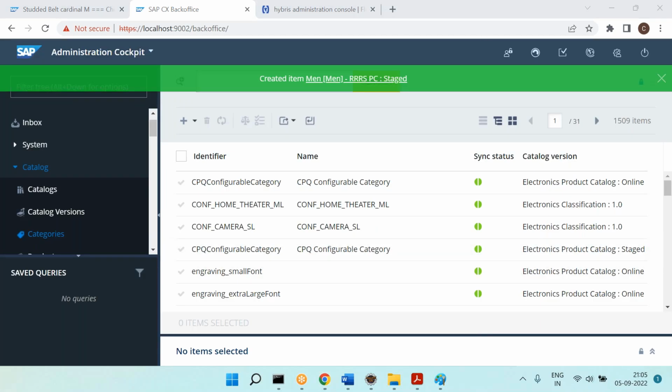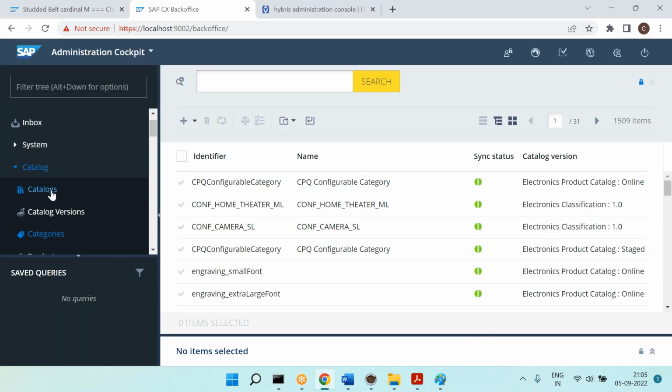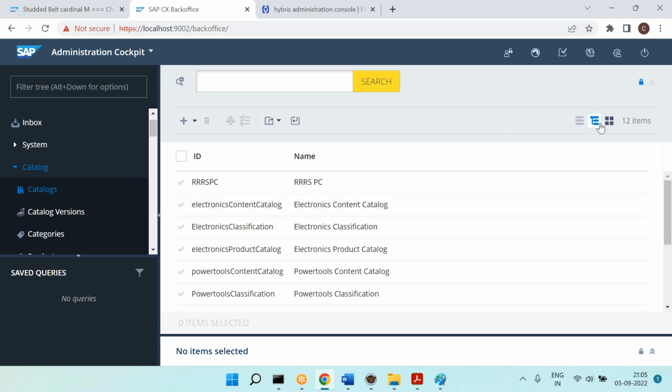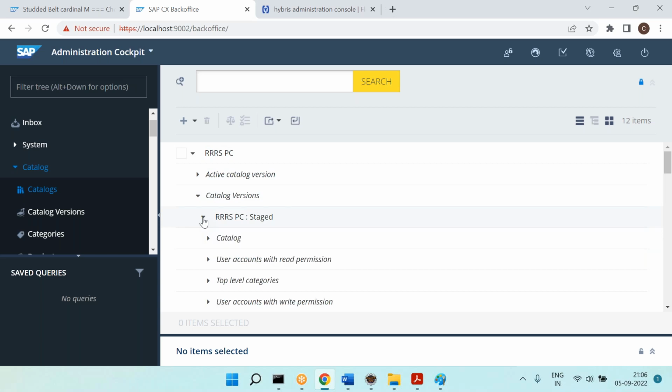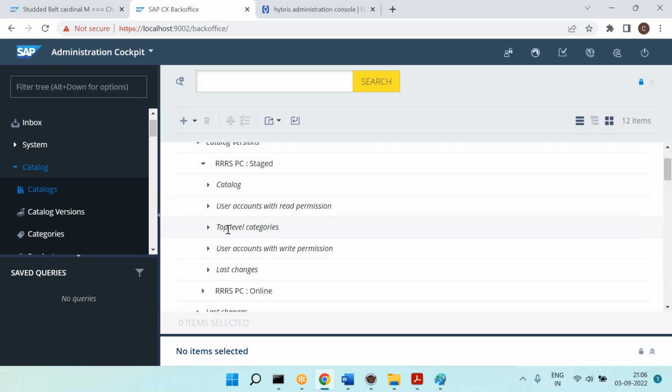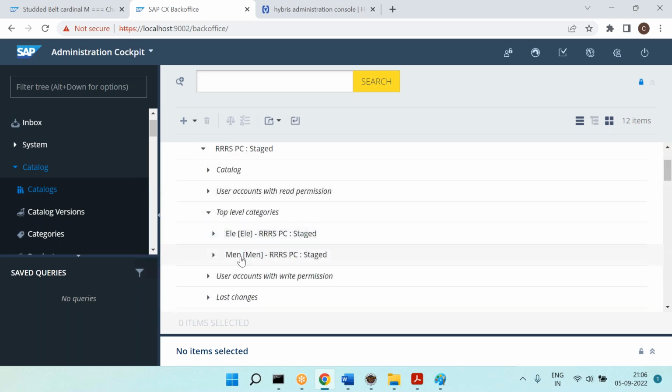Now I want to see the results. If you want to see the results, click on the catalog, go to the tree structure. Now RRS product catalog has versions, staged and online, and we have created in the staged version. So expand it. Now you can see top level categories. If you expand the top level categories, you can see electronics and men's.